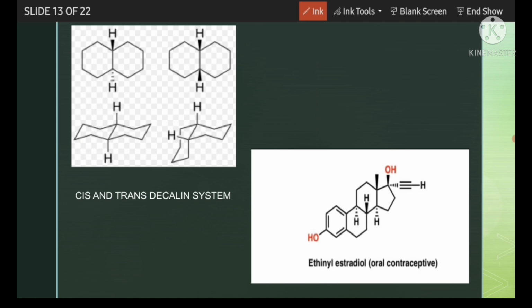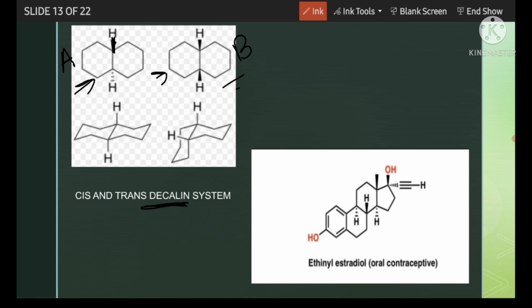It is very important for higher order stereochemistry, but just learn it. This type of compound is called decalin. If you count the total number of carbons in this ring, say it is A, and this ring, B, the total carbon will be 10. So for the decalin system it can exist in two ways.